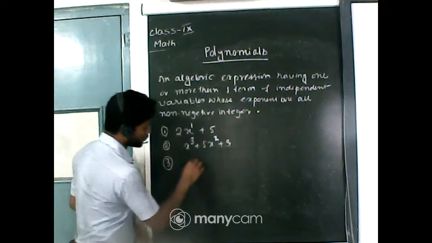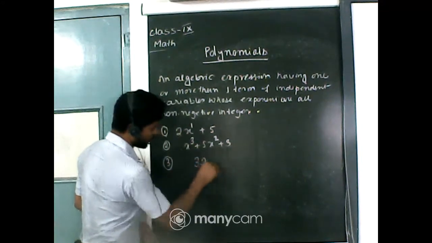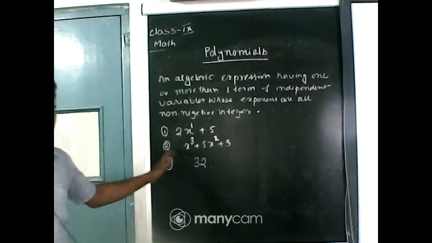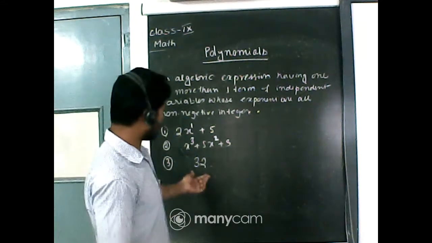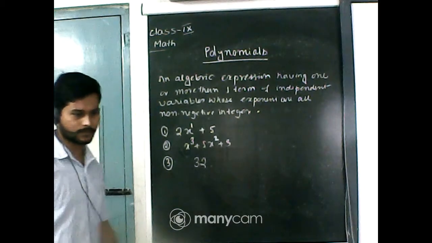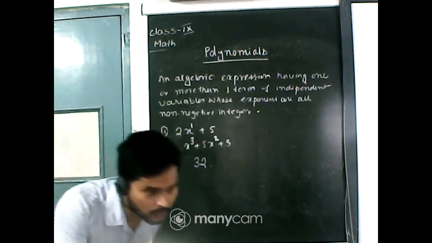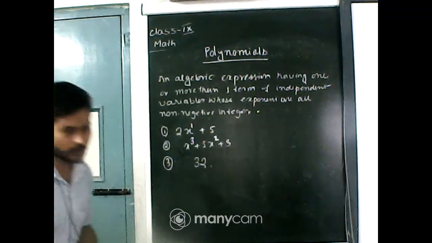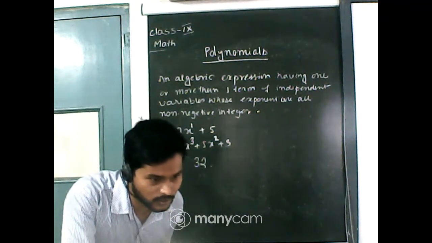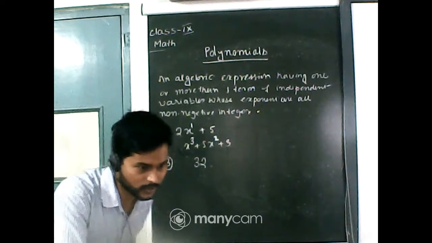Third, suppose 32. Now tell me, can you treat 32 as a polynomial? One has said no. Chandranath. Okay, next Ananya. Yes, constant polynomial. Mirza.